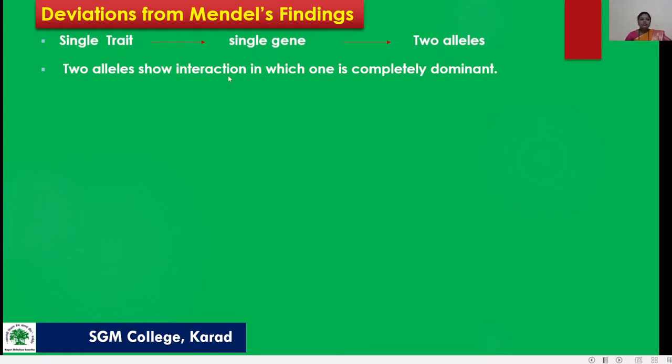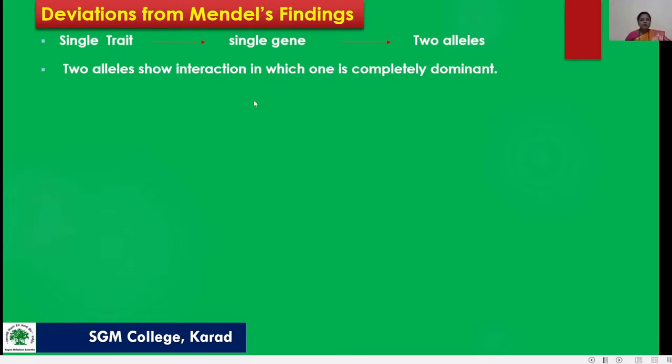From Mendel's experiment, he gave a single trait, a single gene and two alleles. Two alleles show interaction in which one is completely dominant. So, in this interaction, we found a completely dominant character.